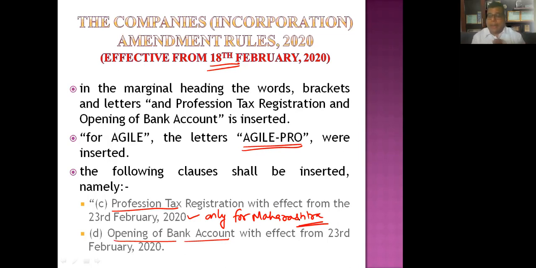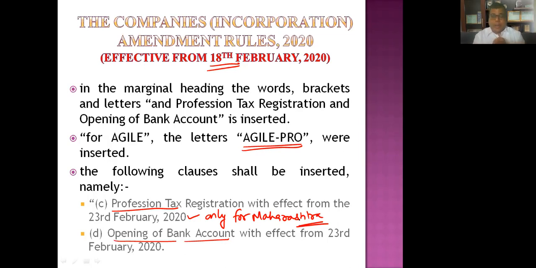So what are we doing practically? Say my client needs to open an account with Corporation Bank, or let's say with Canara Bank. But in the scroll-down list where we click to select opening a bank account, we are not able to select it because maybe the government has not done the tie-up with that bank. So mandatorily we have to click on either ICICI Bank or maybe PNB or maybe SBI, those banks which have a tie-up with the government.